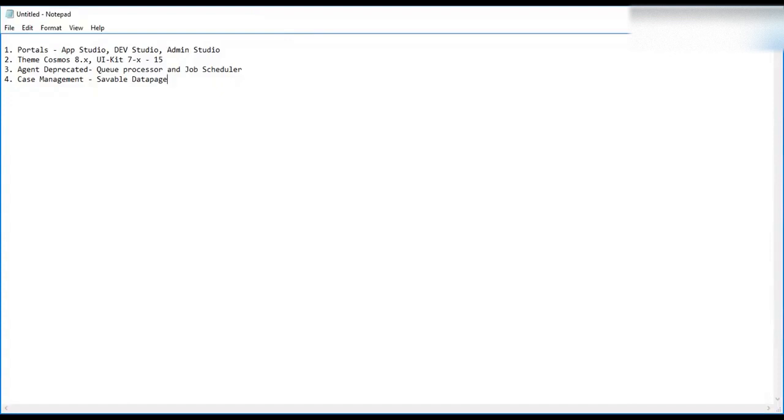So instead of that, Pega has come up with a new concept called savable data page to save into your data types. Now in your LSA exam, you should not write Obj-Save at all, anywhere in your Pega application. Always try to use savable data page. You don't know the implementation of savable data page, right? We'll go through the implementation so that you will understand savable data page. Okay.